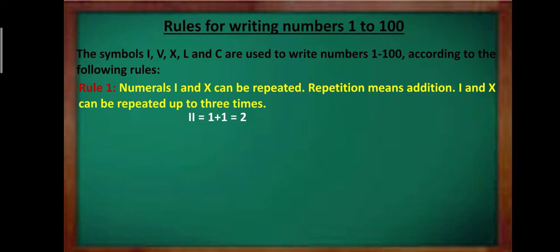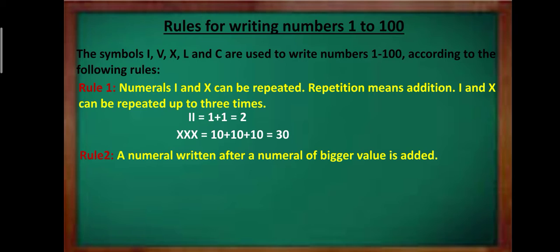So let's see the first case. If you will be having I twice, that means 1 plus 1, that is equal to 2. If we have X thrice, that means 10 plus 10 plus 10, which means it is equal to 30.